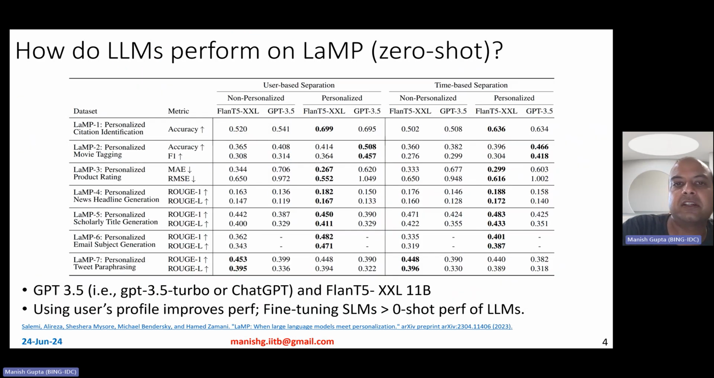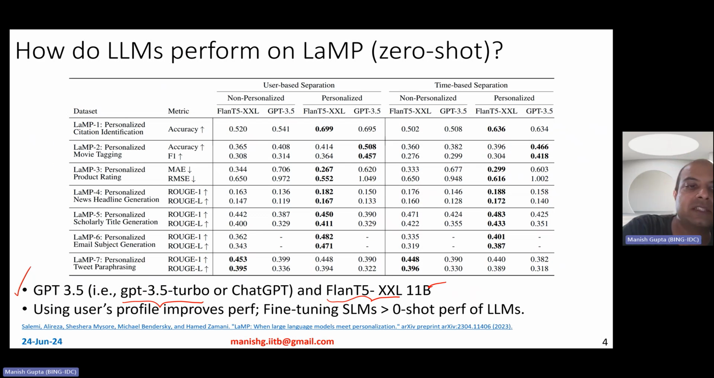As compared to that, of course, you can compare with the very, very large models like Flan T5 XXL, which is like 11 billion parameters, or GPT 3.5 Turbo. The number of parameters is really unknown, but it is a few hundreds of billions for sure, or more than that, right? So what is observed?